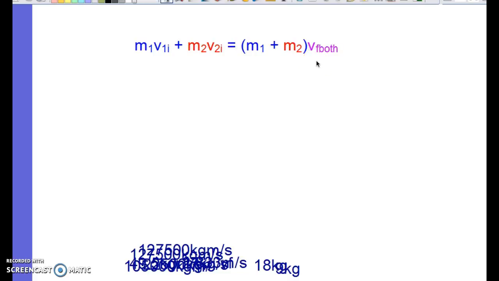Then it says find the decrease in kinetic energy. Well, the bucket is initially stationary, so it does not have kinetic energy to worry about. But then you just use the kinetic energy equation, 1/2 mv squared, with the mass of the ball and the velocity of the ball. And then you calculate over here with the mass of the bucket and the ball and the combined velocity. And there's going to be a drop in energy, and that's what we want to find, is how much less energy do we have.